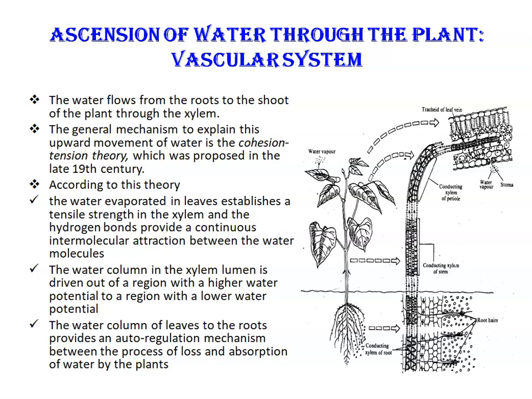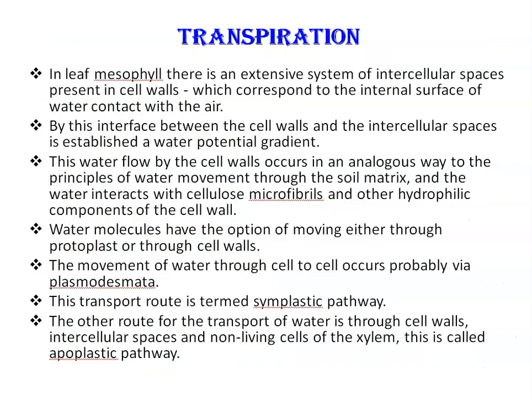So, next aspect of plant water relation is transpiration. So, in leaf mesophyll, there is an extensive system of intercellular spaces present in the cell wall, which corresponds to the internal surface of the water content in contact with the air. So, by this interface between the cell walls and the intercellular spaces is established a water potential gradient, mobilizing the water by the cell walls from the final extremities of the xylem bundles.